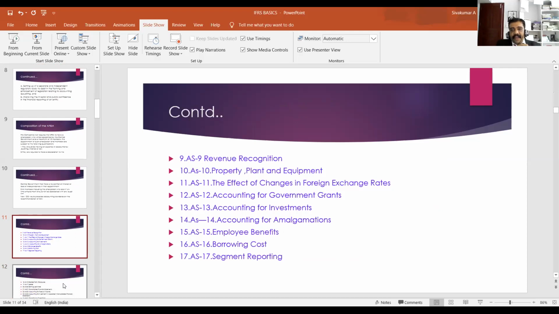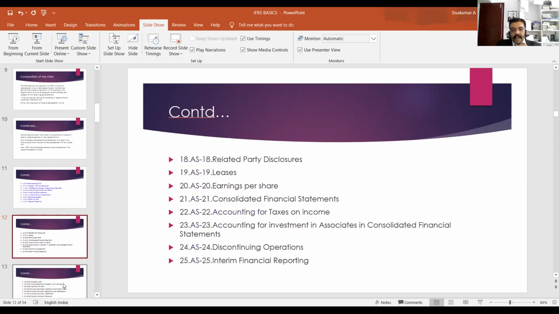AS9, revenue recognition. AS10, property, plant and equipment. AS11, the effects of changes in foreign exchange rates. AS12, accounting for government grants. AS13, accounting for investments. AS14, accounting for amalgamation. AS15, employee benefits. AS16, borrowing costs. AS17, segment reporting. AS18, related party disclosure. AS19, leases. AS20, earnings per share.